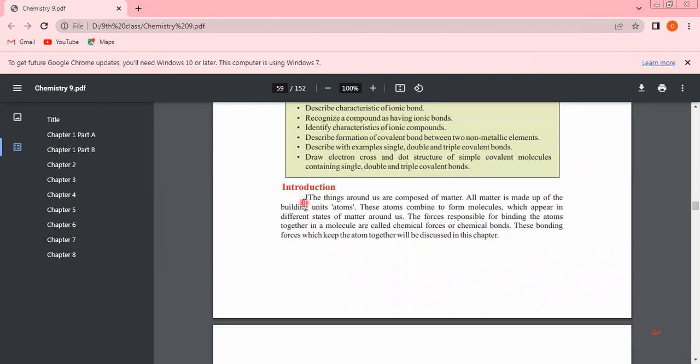Introduction. The things around us are composed of matter. All matter is made up of the building units, atoms. These atoms combine to form molecules, which appear in different states of matter around us. The force responsible for binding the atoms together in a molecule is called chemical forces or chemical bonds. These bonding forces which keep the atoms together will be discussed in this chapter.